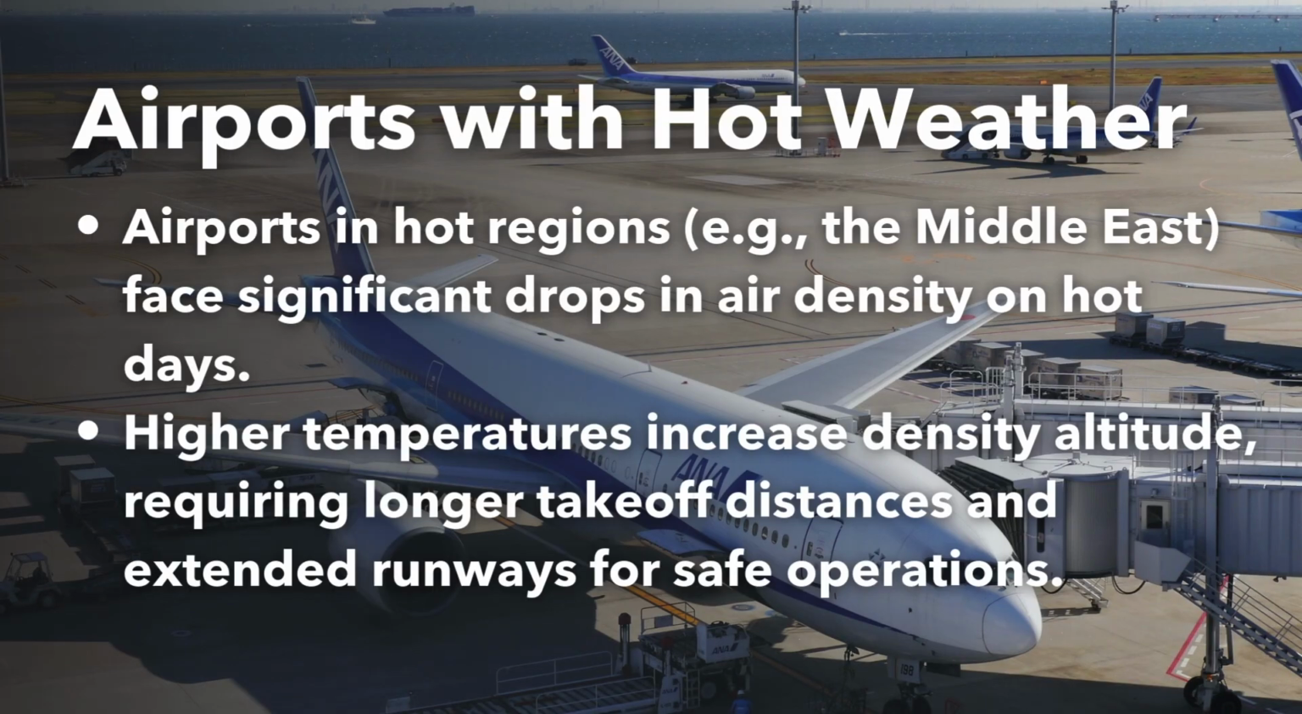Similarly, airports in regions with extreme temperatures, such as in the Middle East, must account for the effects of heat on air density. On hot days when temperatures rise significantly above the standard sea level temperature of 59 degrees Fahrenheit, air density drops and aircraft require longer distances to achieve takeoff. In these cases, airport designers must extend runway lengths to ensure aircraft can safely take off in high temperature conditions.